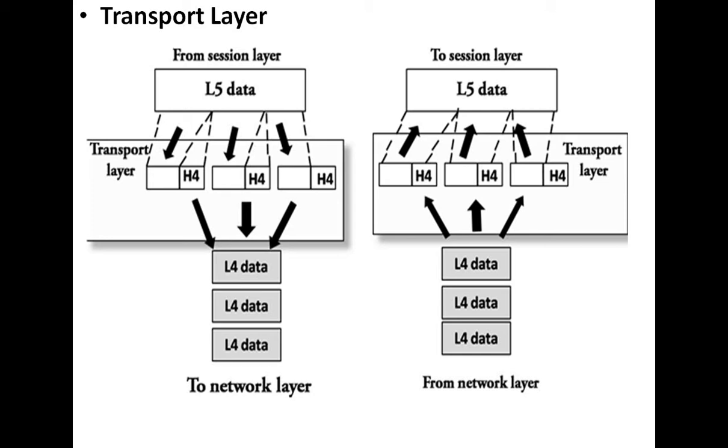To operate all these functions, the transport layer basically uses two types of protocols. What are they? One is TCP and the second one is UDP. What is the full form of TCP? Transmission Control Protocol. What is the function of TCP in the transport layer?